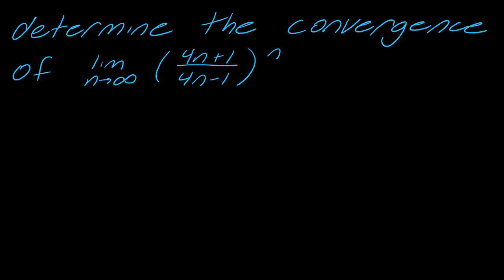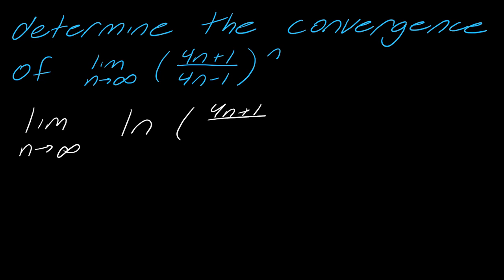The idea is that first I take the natural log of this entire function. I can't just take a natural log out of nowhere. At some point, I have to resolve the fact that I did take this natural log, but for right now, we're just going to go ahead and take the natural log.